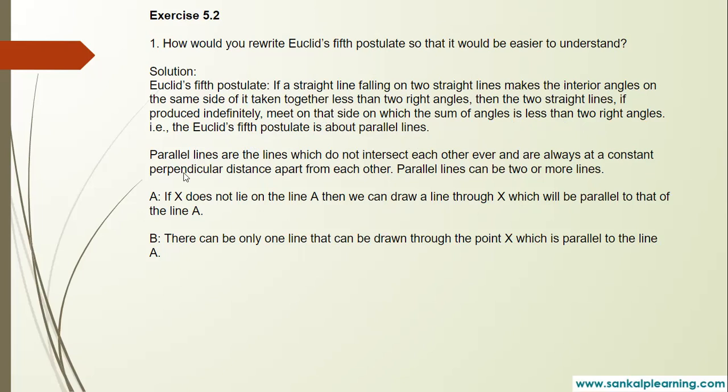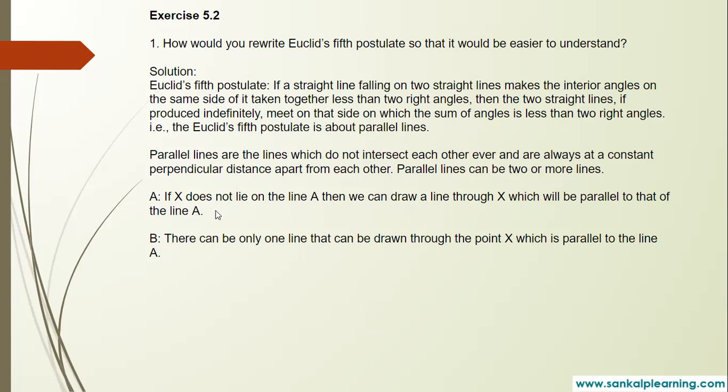Euclid's fifth postulate is about parallel lines. We have explained parallel lines. Parallel lines are lines which do not intersect. Parallel lines can be two or more lines, and the perpendicular distance between them remains constant always.